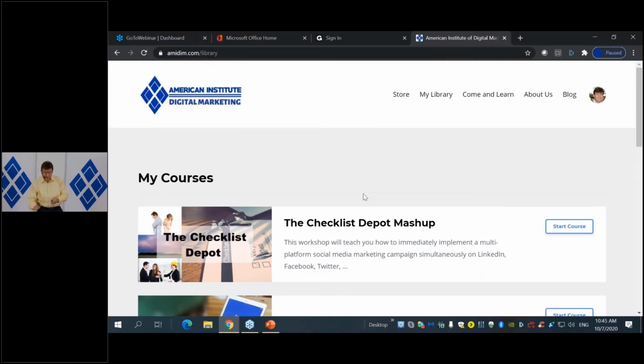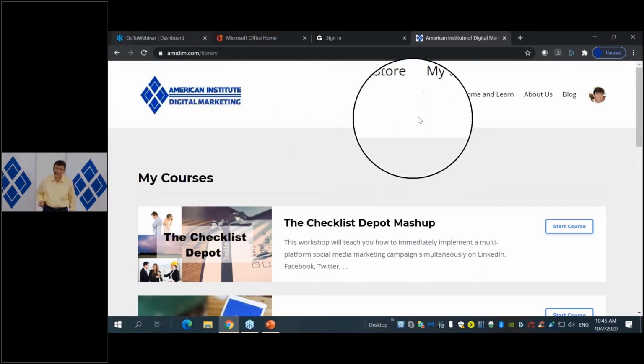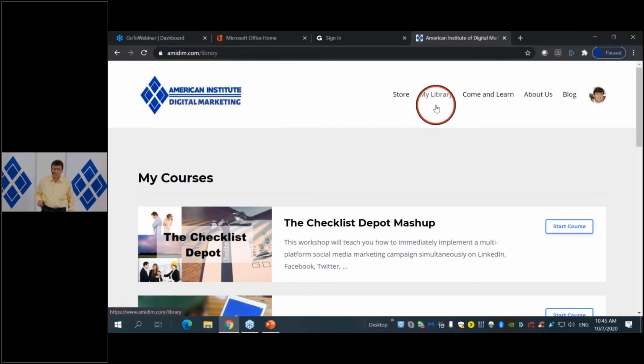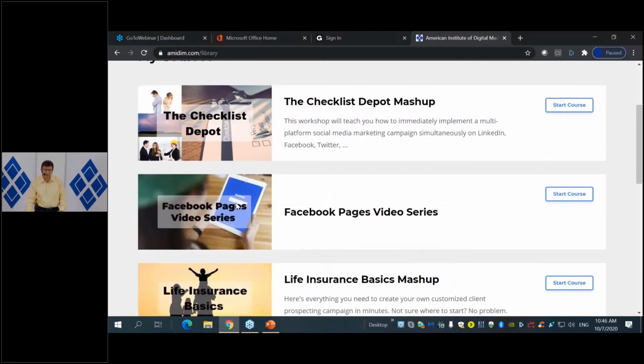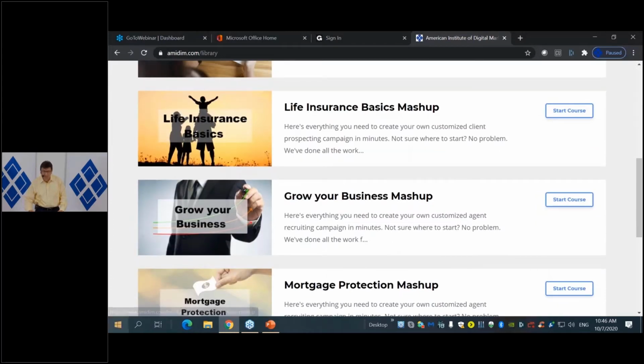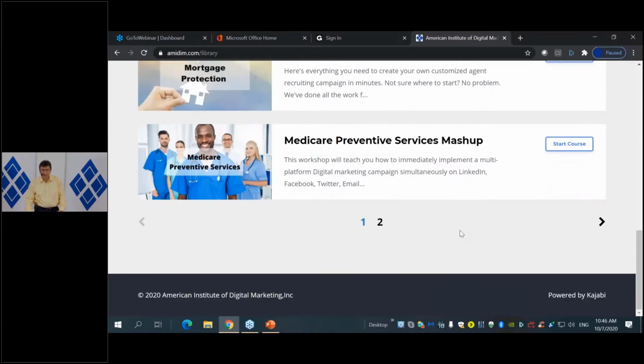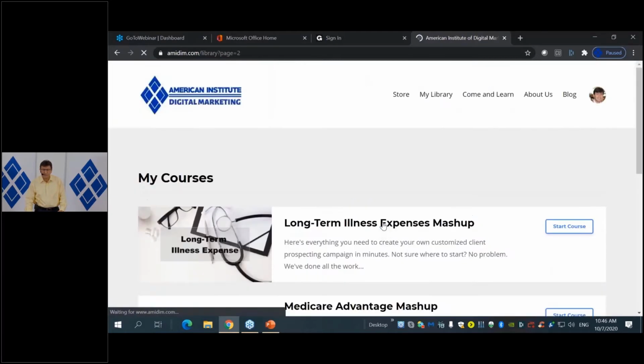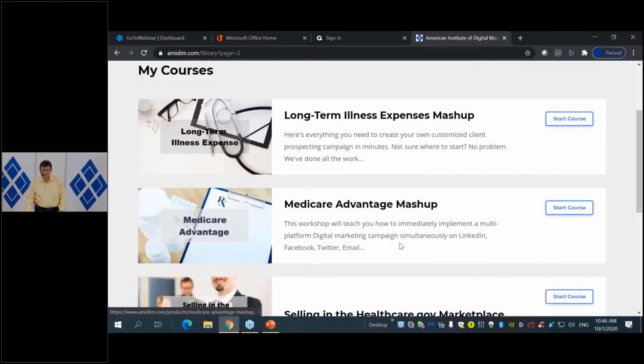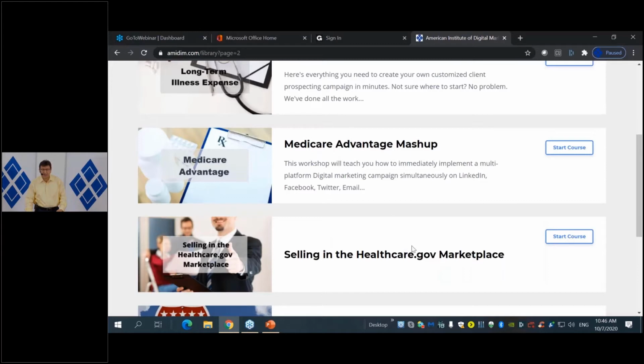So there I am. Now I am in my library tab here, and in my library, I can see all my courses. These are multiple courses that I have taken or that I have registered for. And I'm going to go to page 2 here, and I'm going to select the Medicare Advantage mashup. So this is the mashup that I'm going to start the course here.